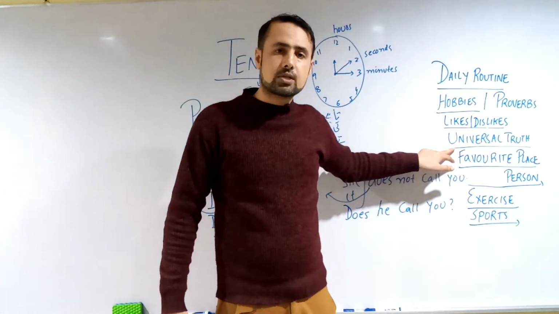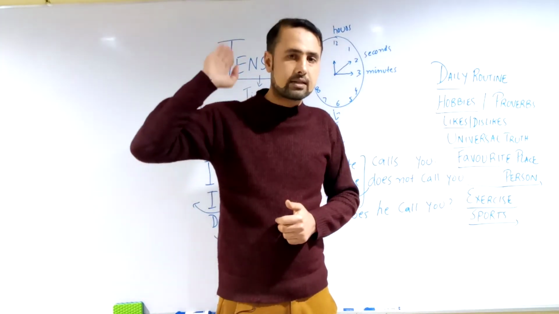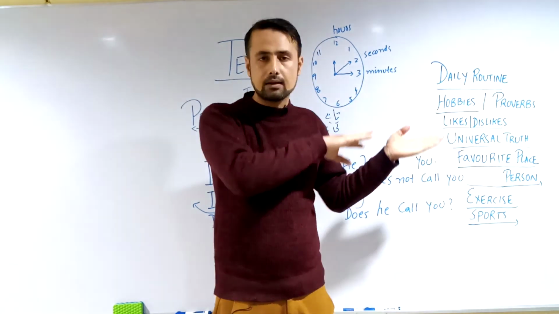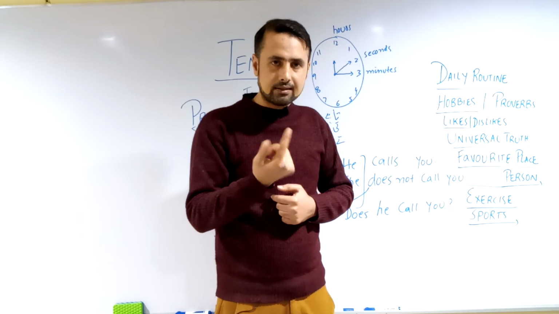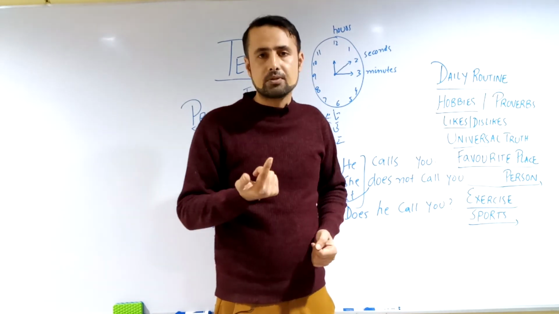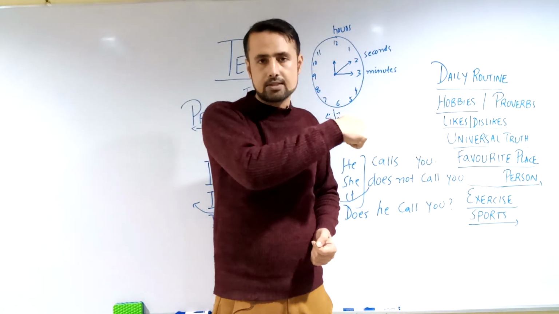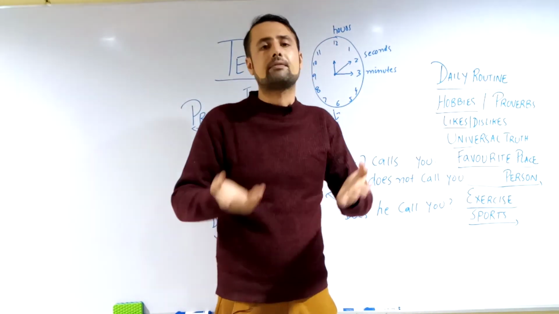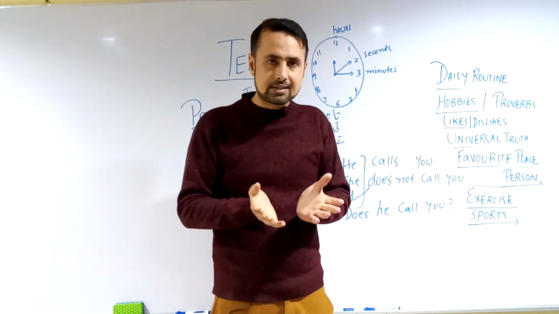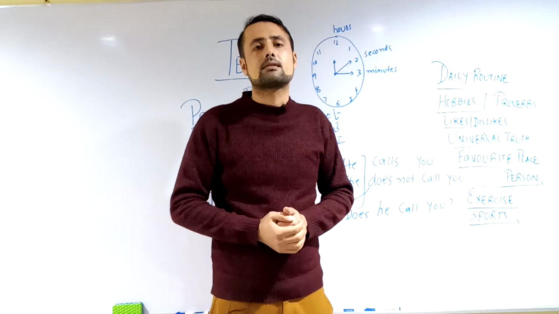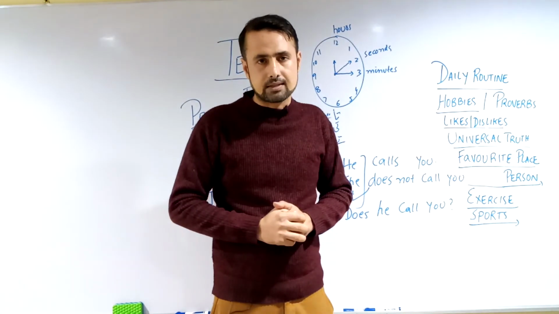If you talk about other things like universal truth, सूरज मशरिक से तुलू होता है, मगरिब में गुरूब होता है. The earth revolves around the sun, like ज़मीन सूरज के गिर्द घूमती है. The sun rises in the east, it sets in the west. Water flows, we believe in Allah Almighty. So all those things which are universally accepted and which we consider as utmost reality come within the circle of your present indefinite.